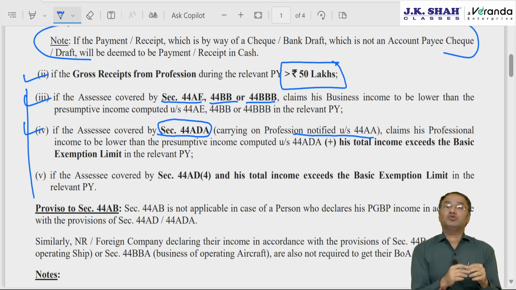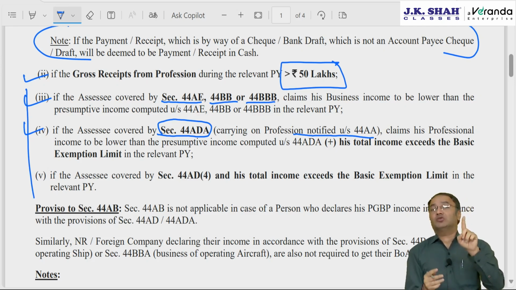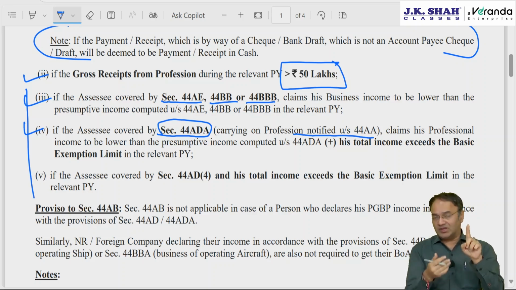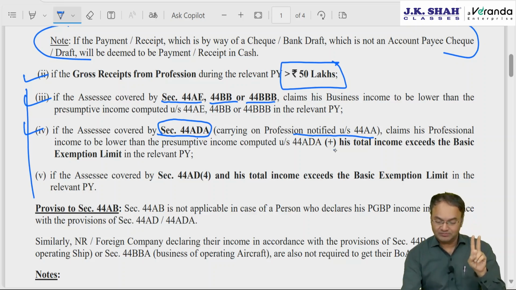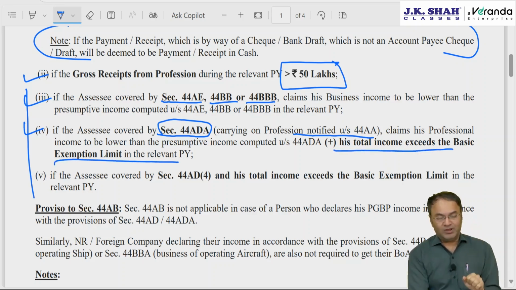In case the assessee wants to declare actual income and the actual income is less than 50% of gross receipt from profession, and his total income exceeds basic exemption, then audit will be required.